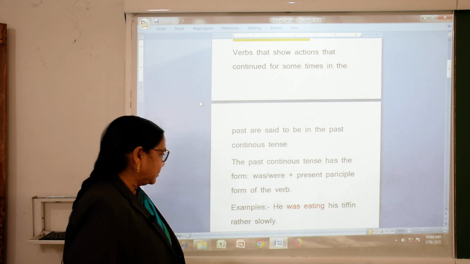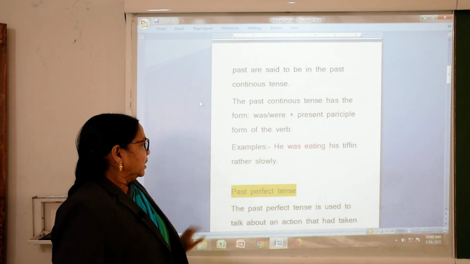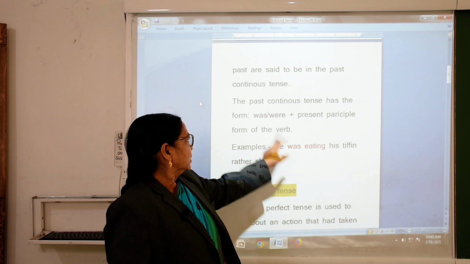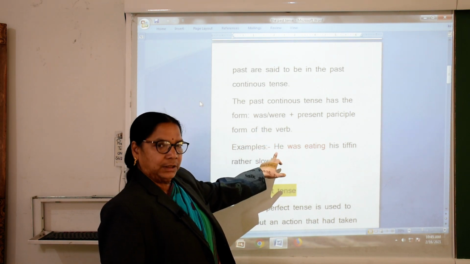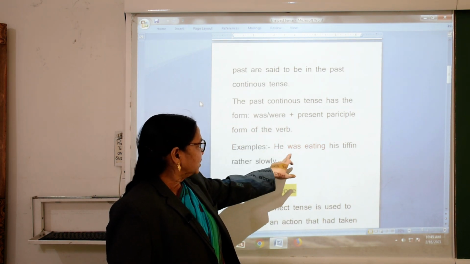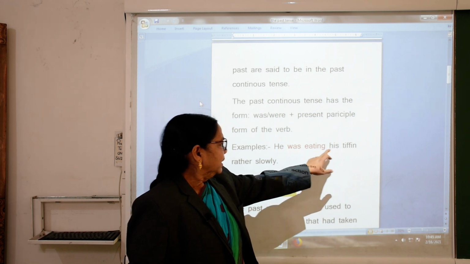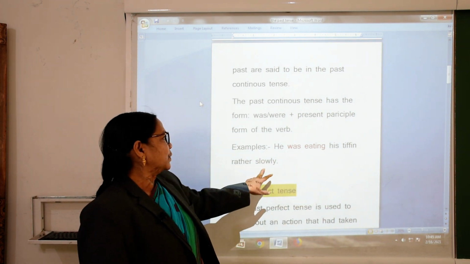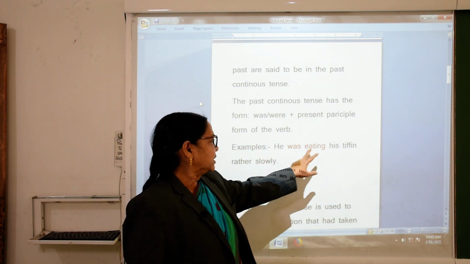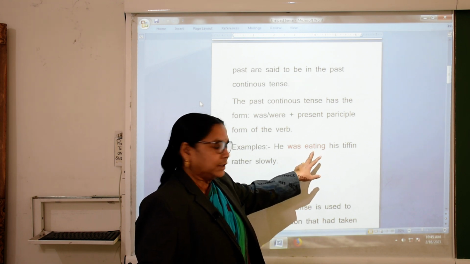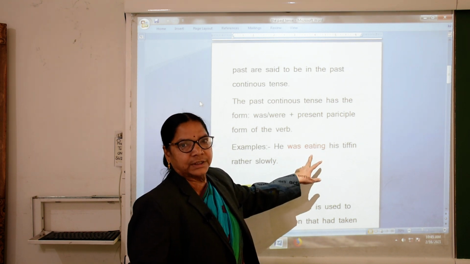We will see with the example here. He was eating his tiffin rather slowly, means he was eating. Here eating is continuous tense.